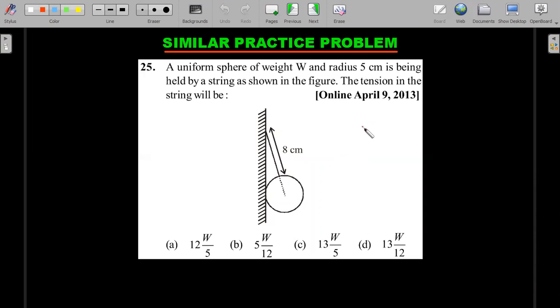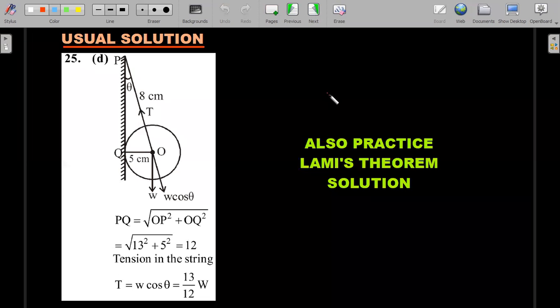Okay, right. So I will not be explaining this. I'll just give you the solution on the next page. So make sure you watch the solution only after giving it an attempt. Okay, so I'm going ahead. Also try, for the usual solution I've given, to practice it using Lami's theorem on your own.